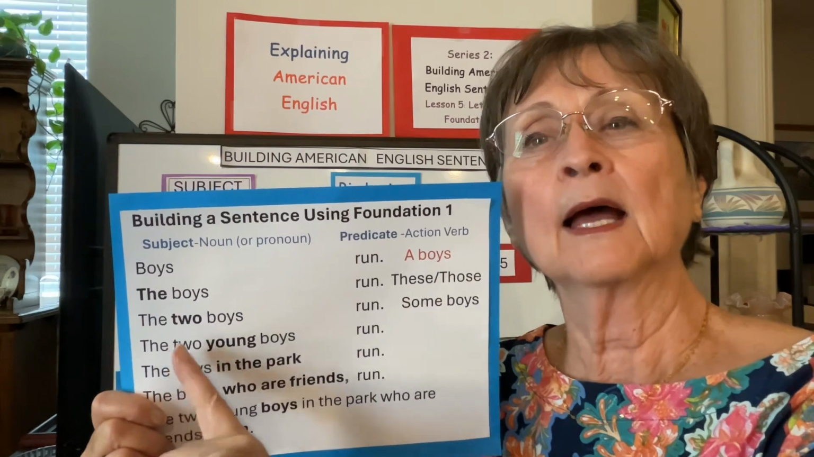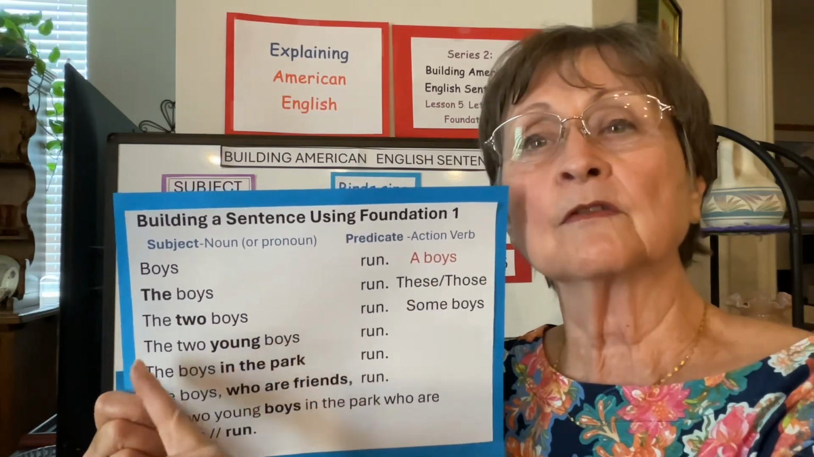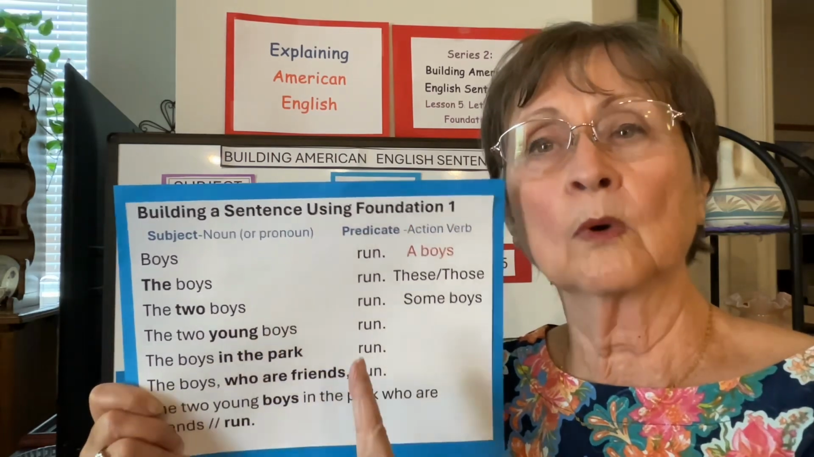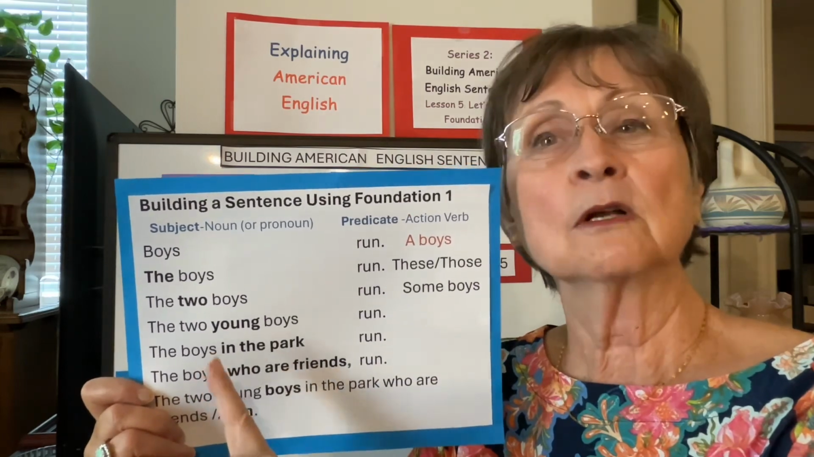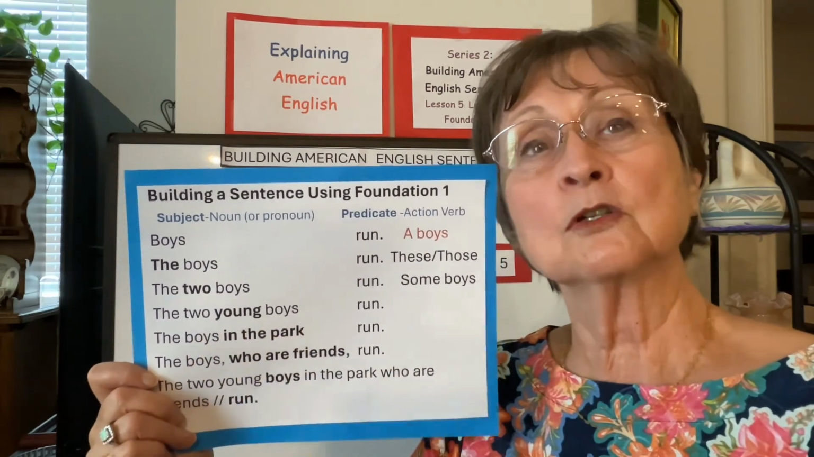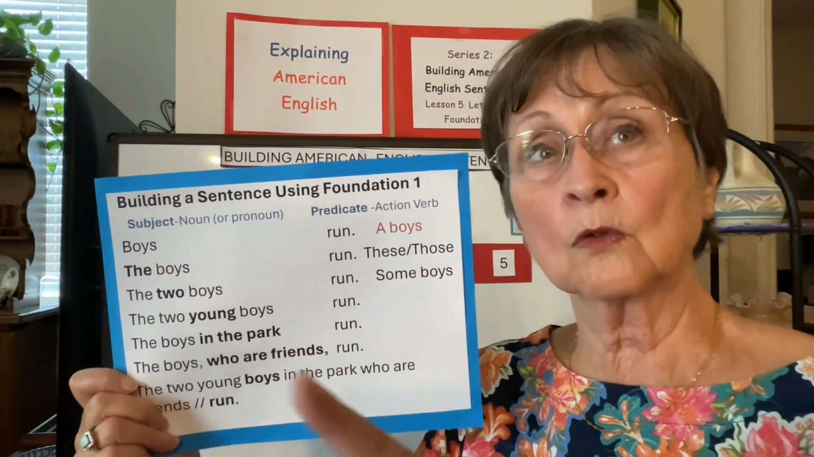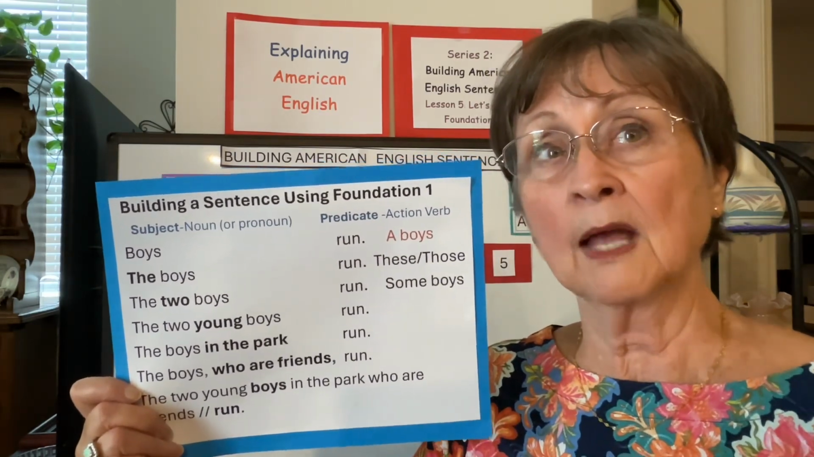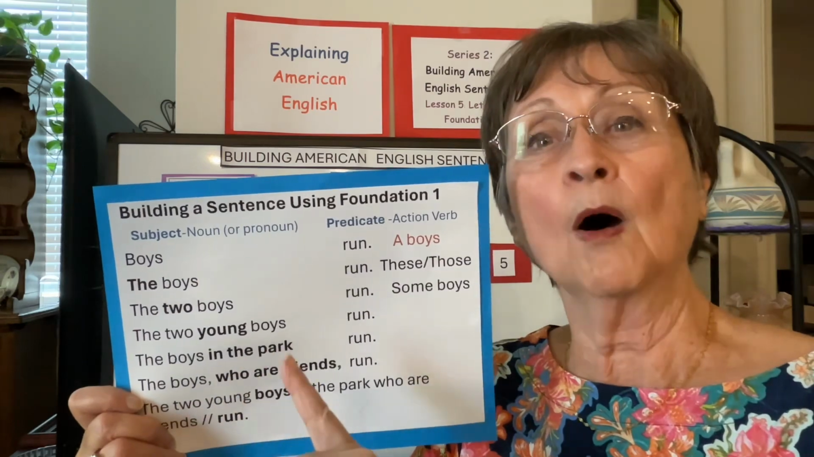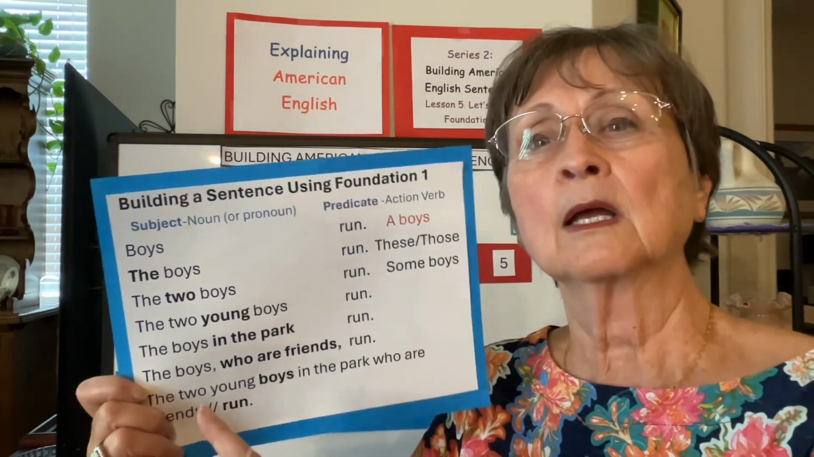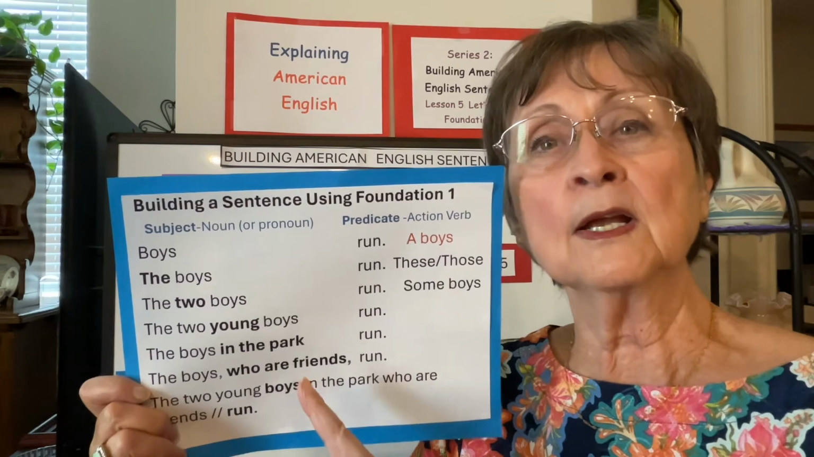I can add just a descriptive adjective. The 2 young boys run. I can tell something about the boys to let you know which boys I'm talking about. Are the boys in the park the ones, or the ones in the yard, or the ones in the house? The boys in the park, that's who I'm talking about. The boys who are friends run.